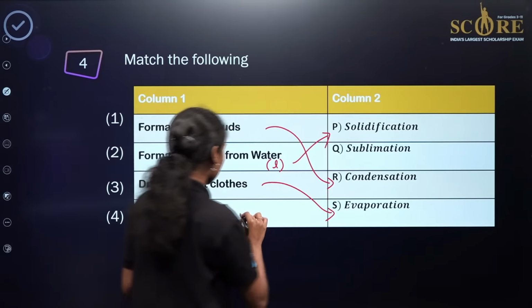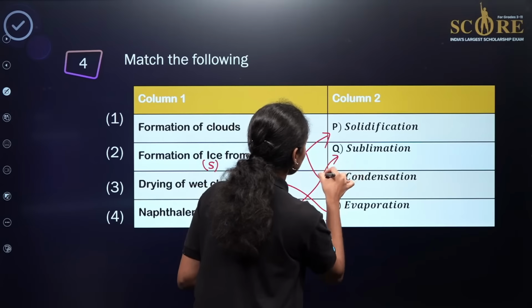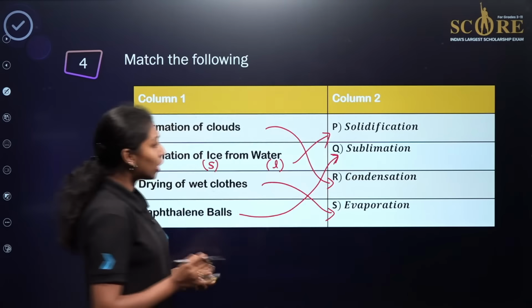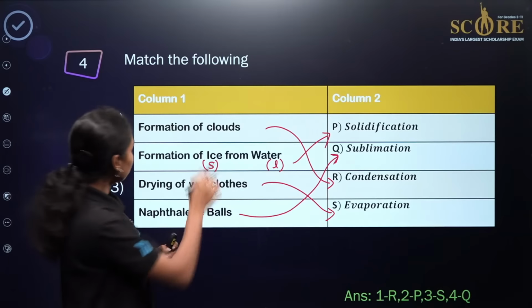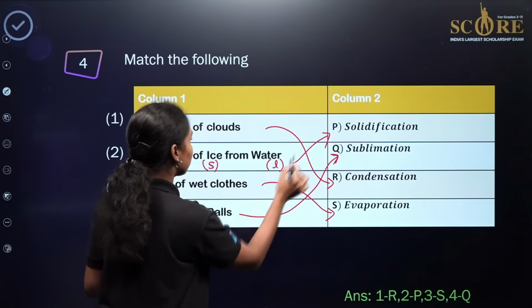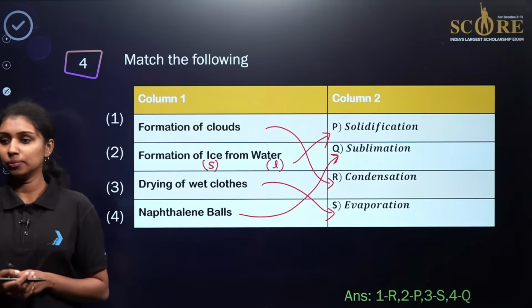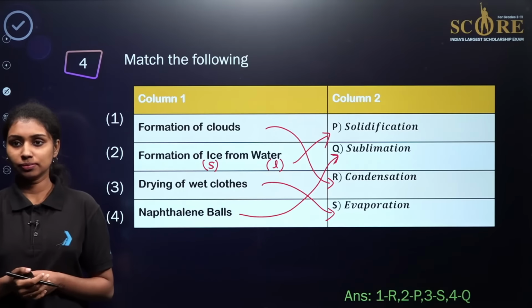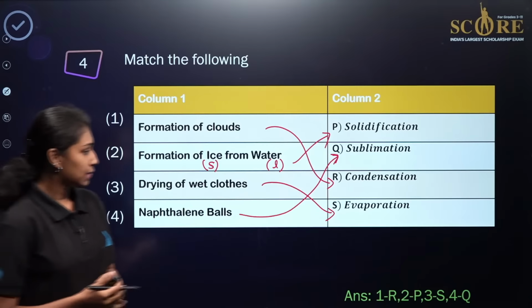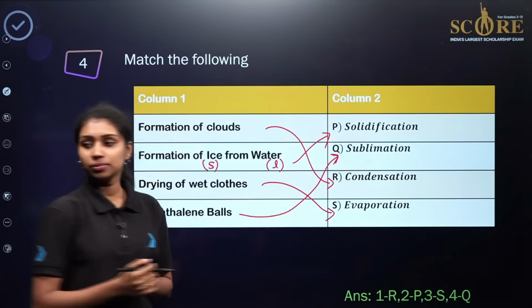The direct conversion of a solid substance into the gaseous or vapor phase is known as sublimation. So what will be our final answer? 1 belongs to R, 2 will go with P, 3 will go with S and 4 will go with Q. Is that clear? Yes, 4 will go with Q, sublimation.